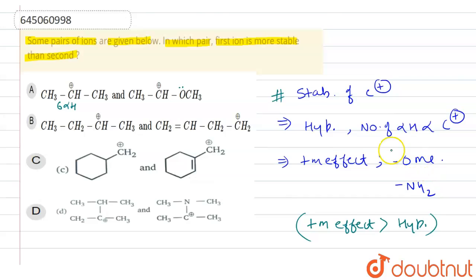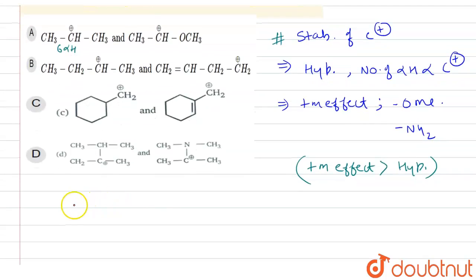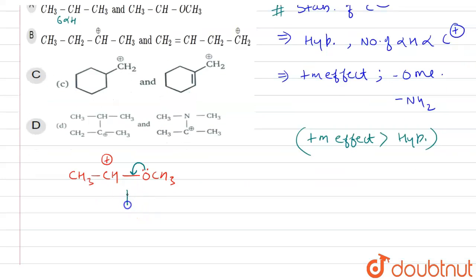This is OCH3. It will show plus M effect by donating its pi lone pair to the carbocation. It will stabilize and give this type of resonance structure. We have CH3, CH, here the carbocation, and in this position we have OCH3. This is our plus M. It shows plus M effect by donating its lone pair to the carbocation, giving this resonance structure, CH3 CH double bond OCH3 positive. We will notice that in this resonance structure,